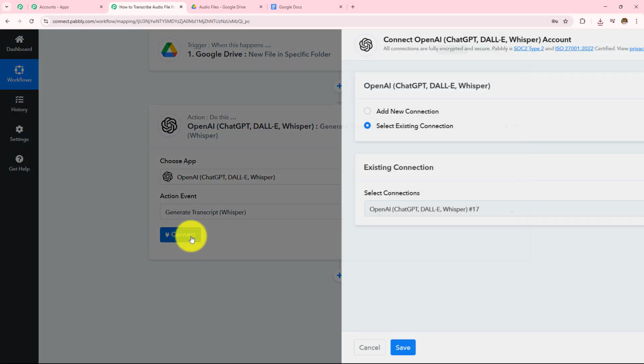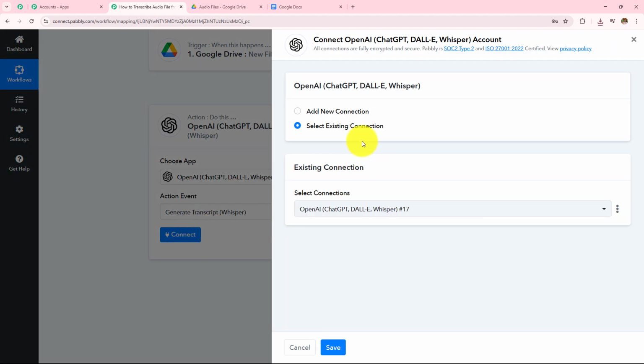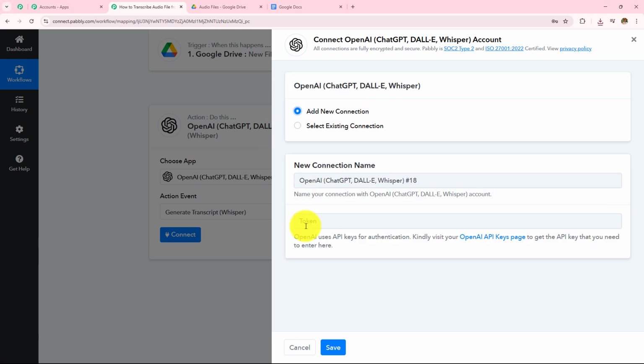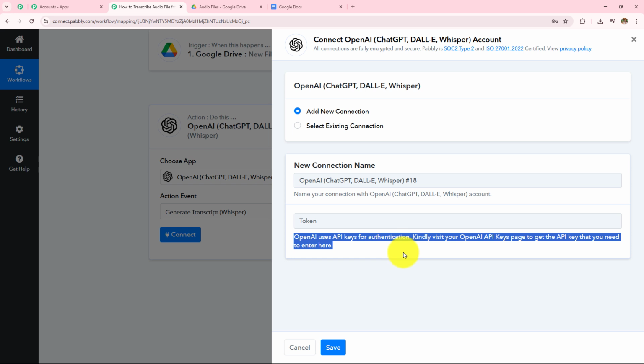And then I'm going to click on connect. So if you have an existing connection, go with save. If you don't have one, click on add new connection. And now to make this connection, we have to enter the token. So I'm going to follow the help text given below this field.